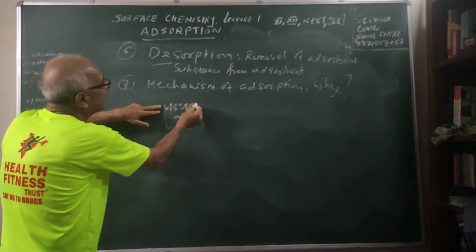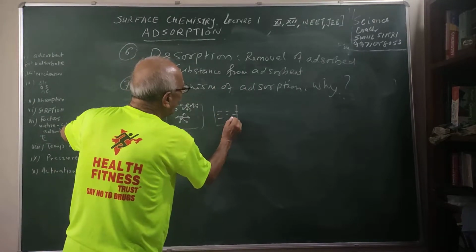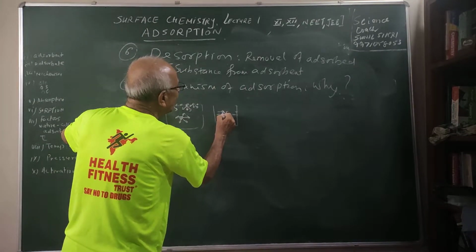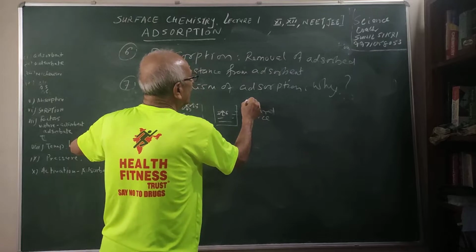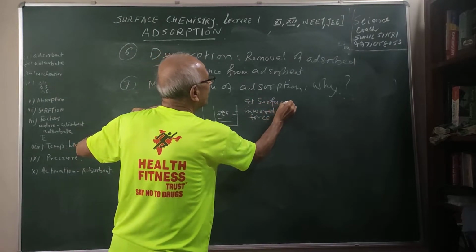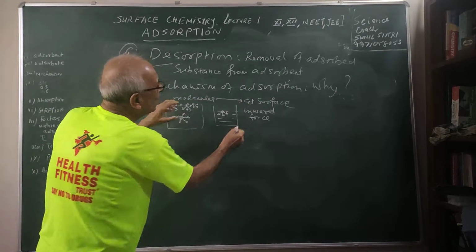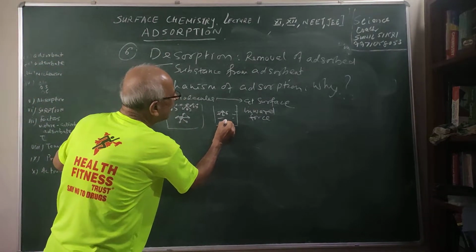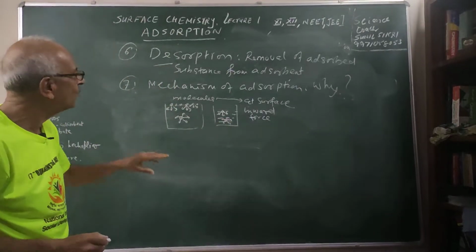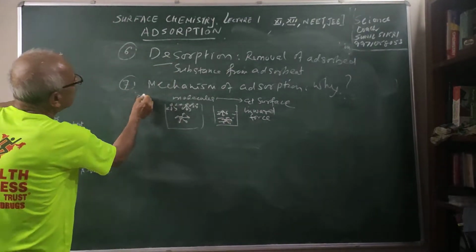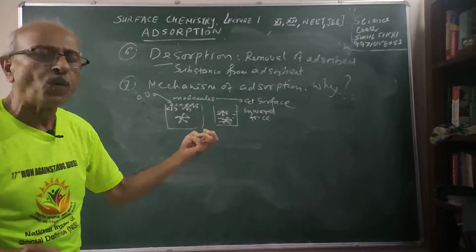Here you can see these molecules sitting on the surface of a solid or liquid. This molecule is experiencing an inward force, whereas the molecules in the bulk experience forces from all directions and they cancel out. So if there is any molecule outside, it is likely to be attracted at the surface because there is an inward force.